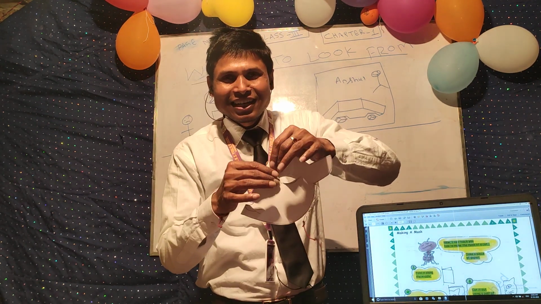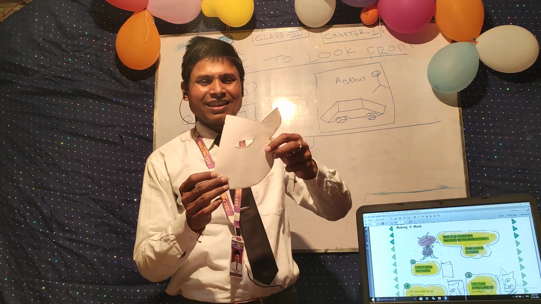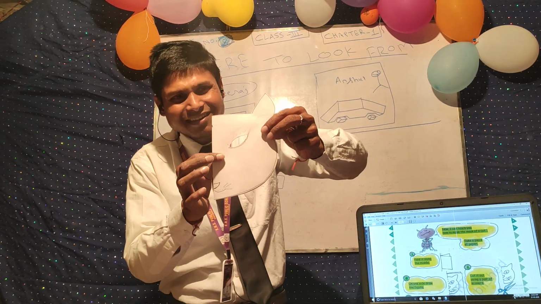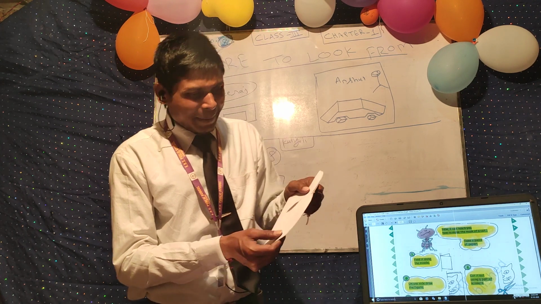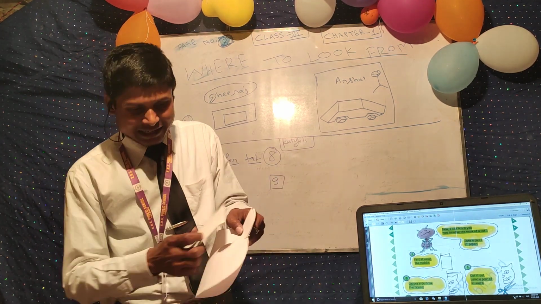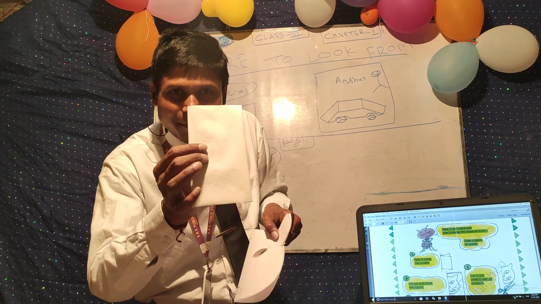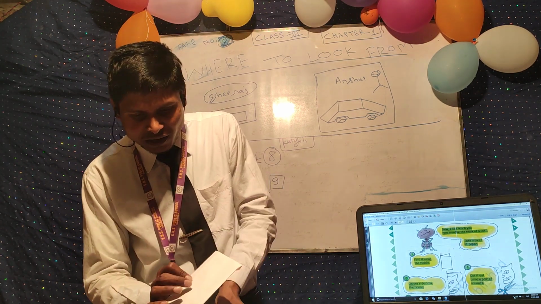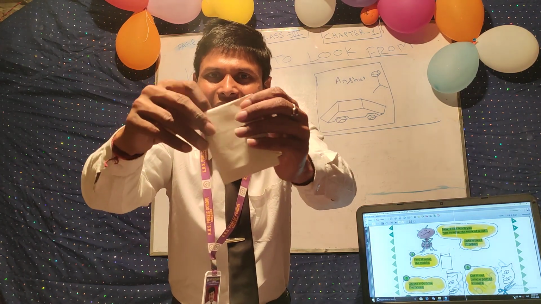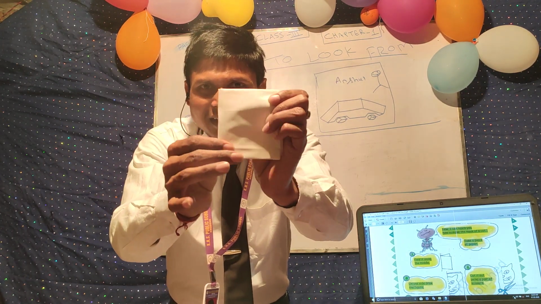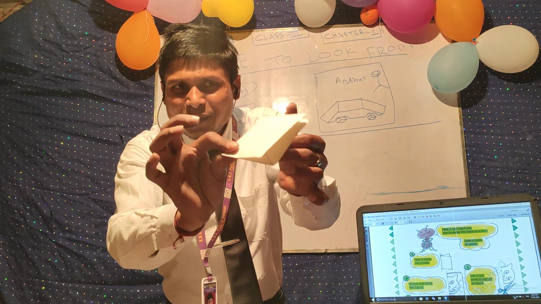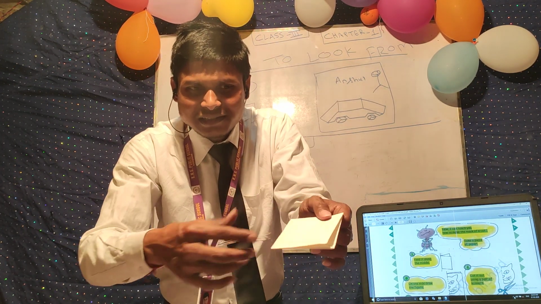This is very easy to draw, and very easy to make this mask of a cat. Just take a page, a square page. You can fold this into two equal parts. I have folded this page, and you have to make a drawing on this like this.